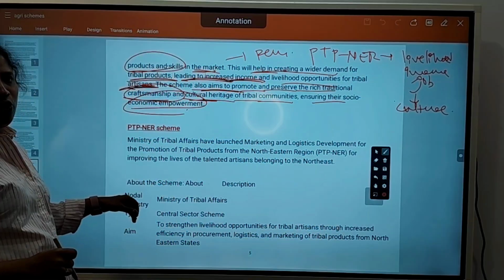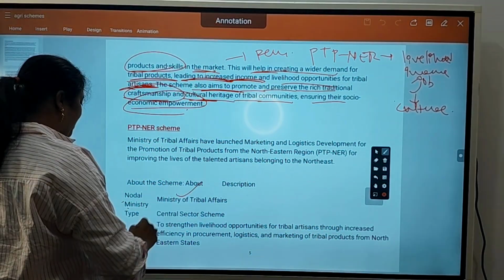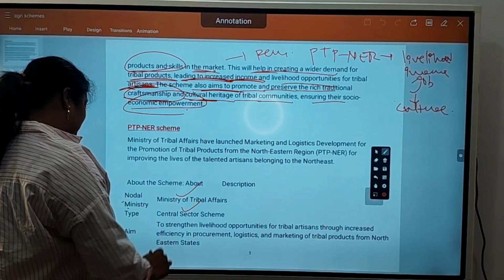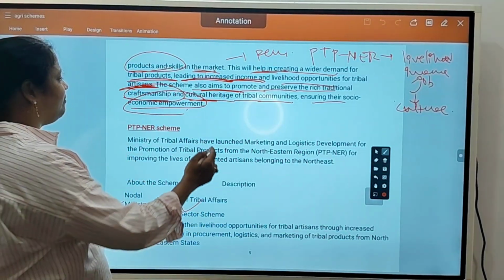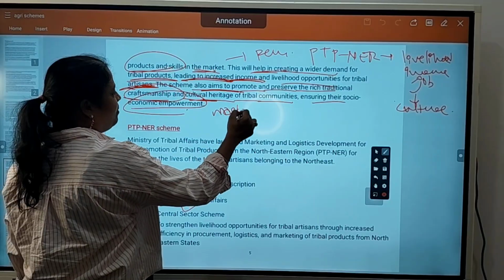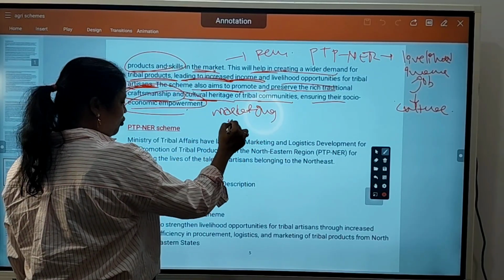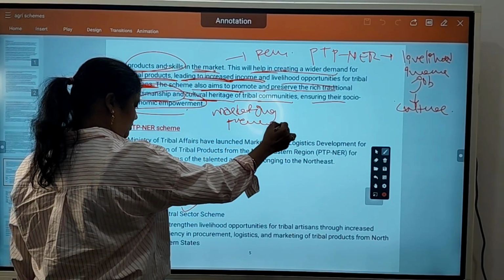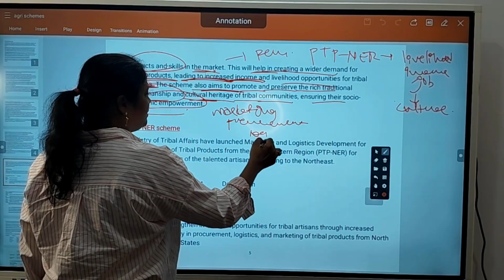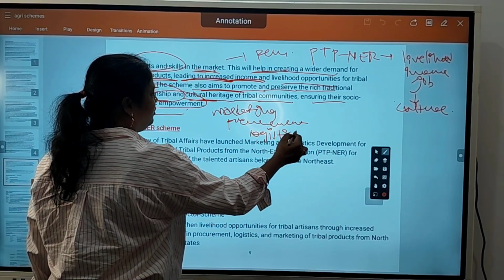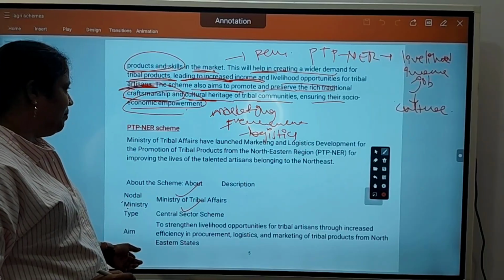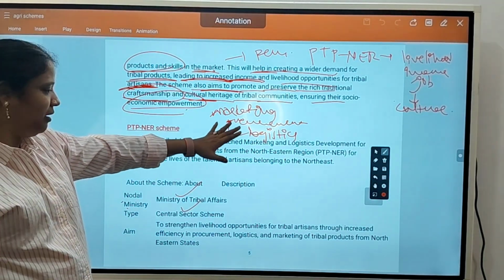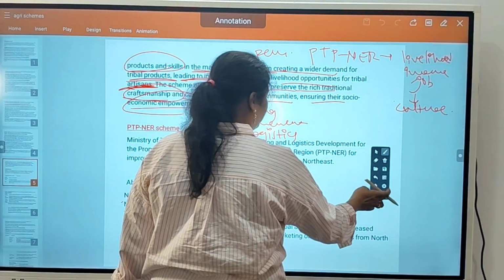Okay, so what is the nodal agency here? It is Ministry of Tribal Affairs. Type is central sector scheme. Aim is to strengthen livelihood opportunities. Okay, what main work will they do? Marketing, procurement, logistics, means stock management. All these things they will take care of. Marketing, procurement, and logistics for Northeast states.